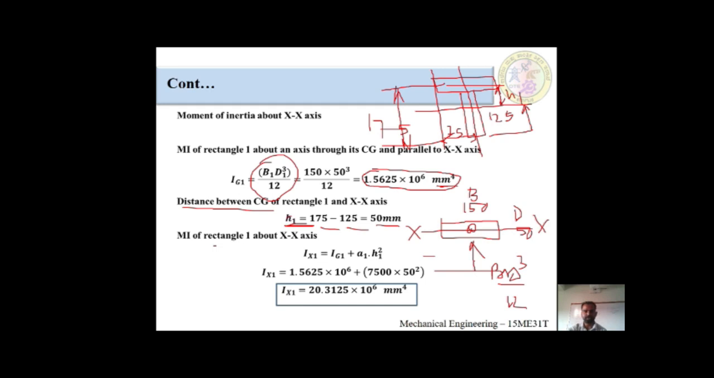After finding h1, we have to put these two values in the parallel axis theorem formula. Ixx1 is equal to Ig1 plus A1 into h1 square. We got Ig1 is equal to 1.5625 into 10 raised to 6, plus area 1 is equal to 7500, and the h value would be 50 square. The total Ixx would be 20.3125 into 10 raised to 6 millimeter raised to 4. This is the value of moment of inertia of rectangular one section. Okay, I will erase these things.